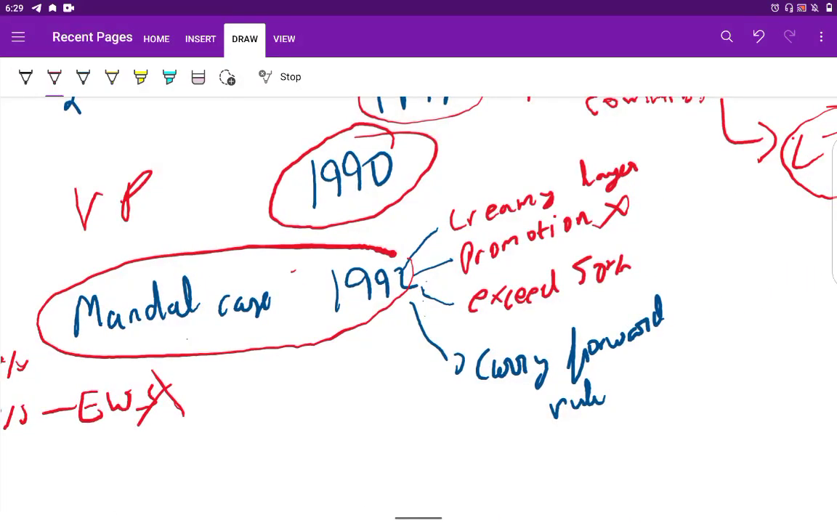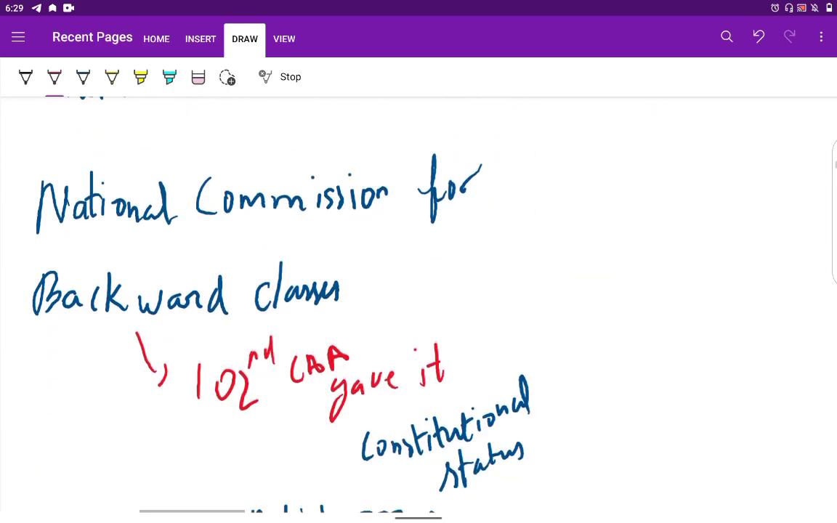But the Supreme Court put forward some conditions for that. What was that? The concept of creamy layer, that is, the well-off section of the OBC people should not benefit from this reservation. Then reservation is only limited to appointment, not to promotion. And the third condition was that it should not exceed 50 percent, that is, in the overall appointments, reservation should not exceed 50 percent, even with the carry forward rule.